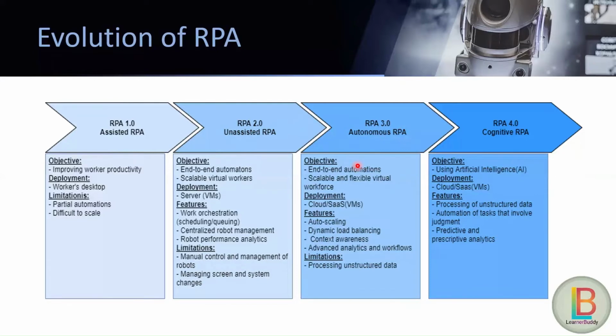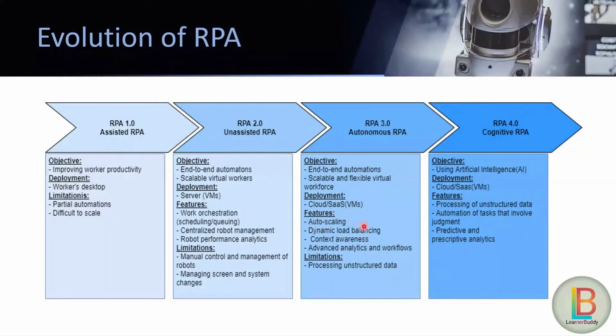After 2.0, we had the phase of RPA 3.0, that is called autonomous RPA. The objective of autonomous RPA was end-to-end automation, which we also saw in the second phase, and another objective was a scalable and flexible virtual workforce. Here, the deployment was inside VMs, virtual machines, and SaaS. SaaS stands for Software as a Service. This is a software licensing and delivery model where the software is provided based on a subscription license and hosted centrally.